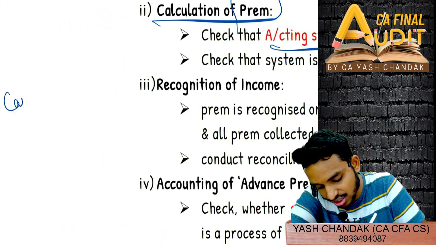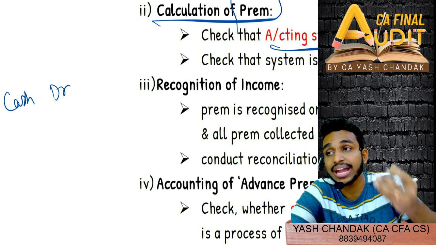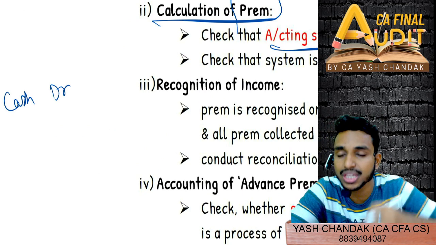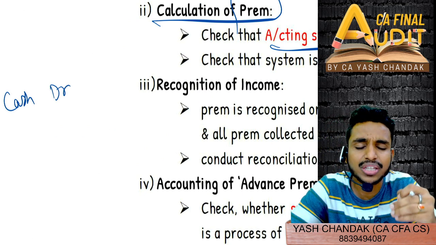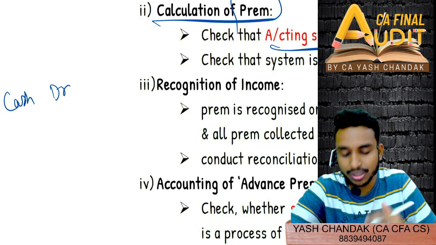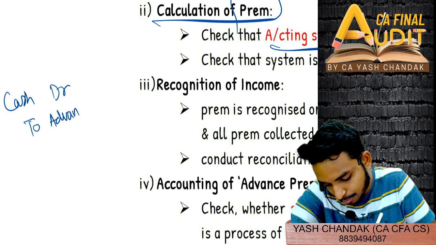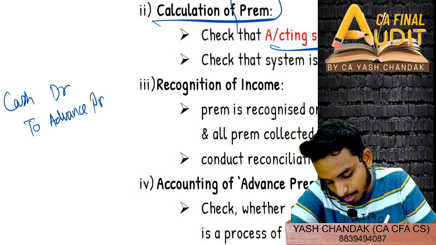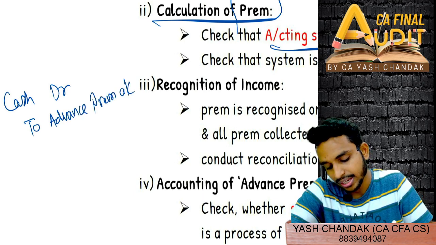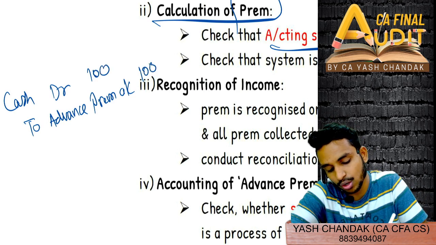Suppose you received the cash, but this is in advance. That means the premium you have received, however, the policy has not yet started. Premium you received, but policy has not yet started. So you'll recognize advance premium, right? Premium received in advance account. Cash account you received and premium received in advance account you will write.